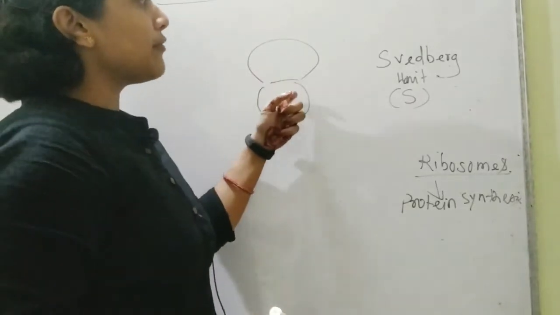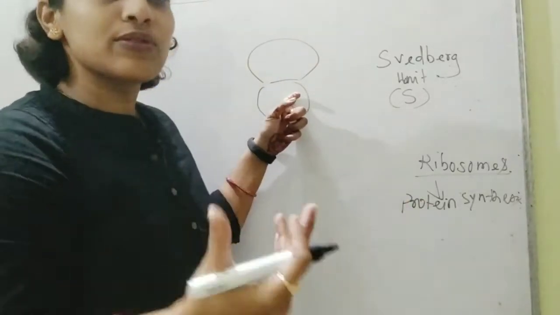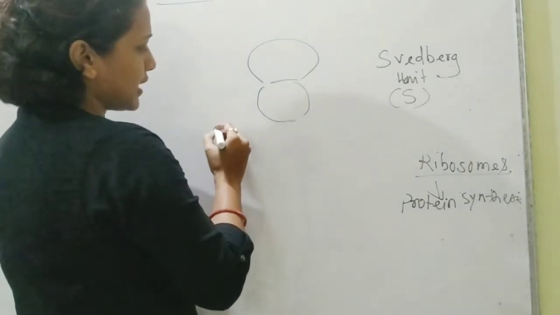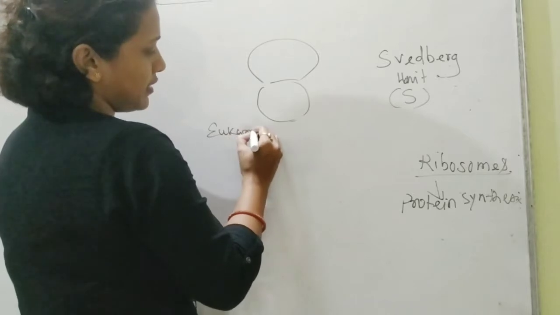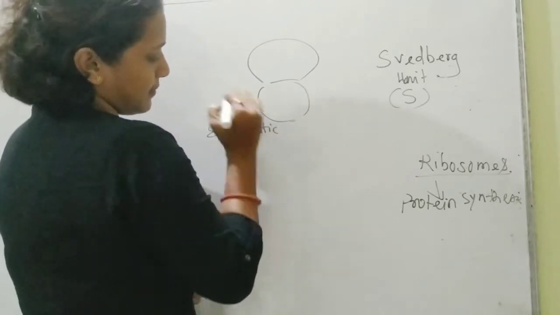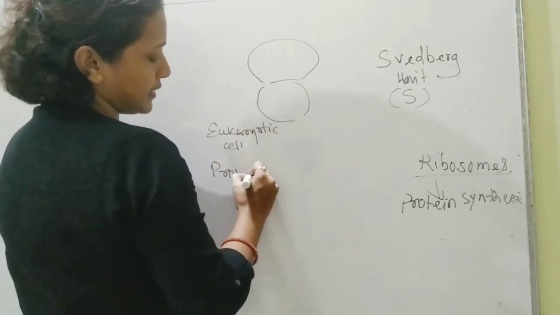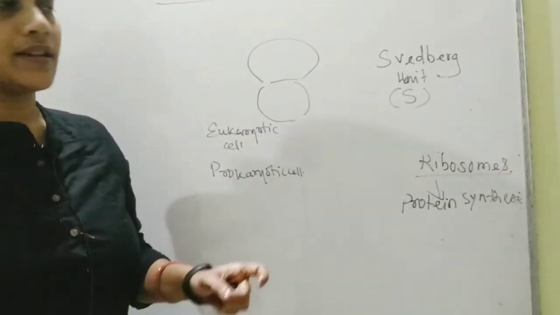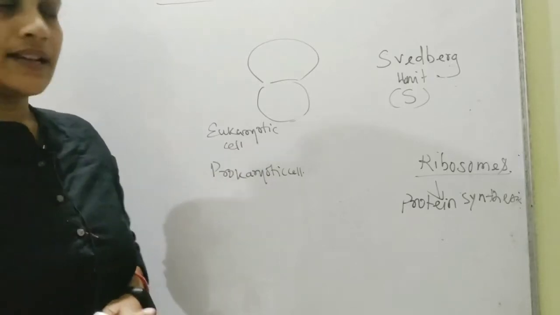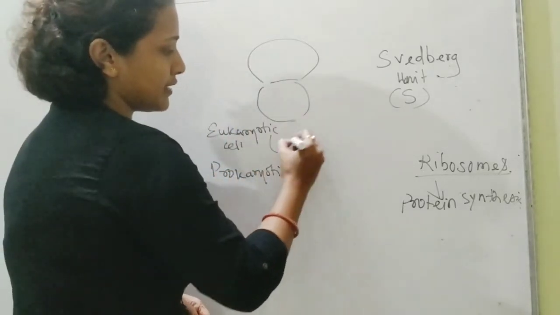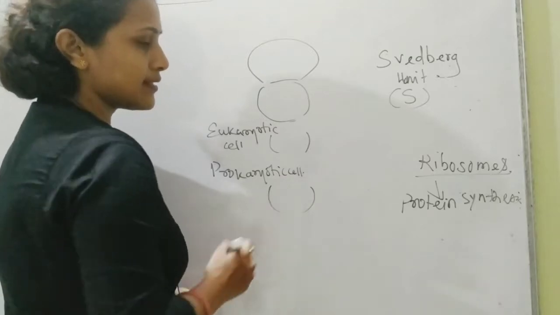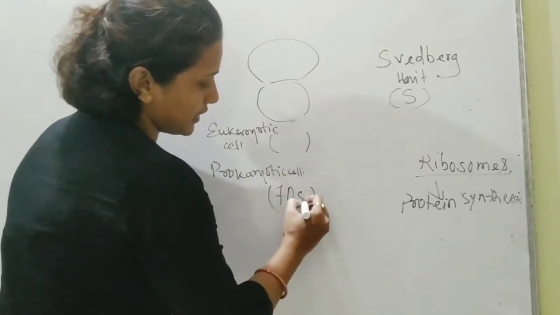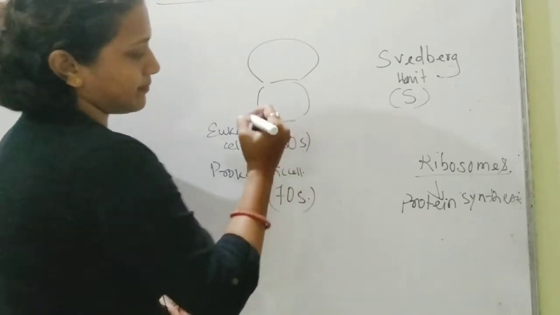Now depending upon the type of cell, the ribosomes will also be different, no doubt. So if it is a eukaryotic cell, or if it is a prokaryotic cell. Okay, now in case of eukaryotic cell, the ribosomes are completely different. In case of prokaryotic cells, they are again completely different. Okay, it is 70S, 80S.